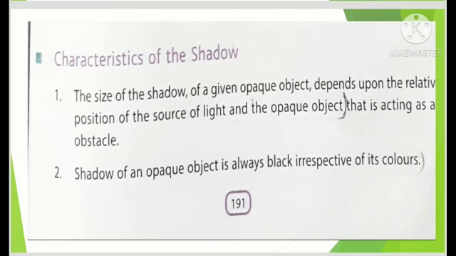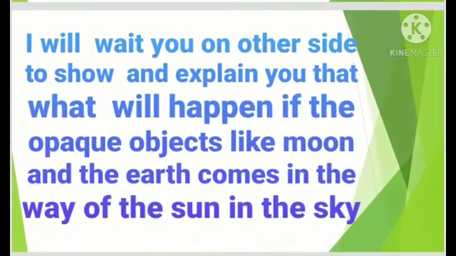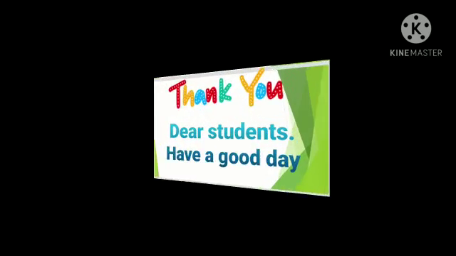And the second characteristic is that shadows are always black in color, irrespective of the color of the object. This is all about the characteristics. On the other side, to show and explain to you what will happen if opaque objects like the moon and the earth come in the way of the sun in the sky. Again, you will be surprised to know that this situation will take you to another interesting phenomenon.